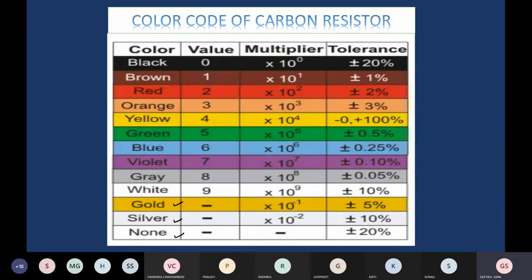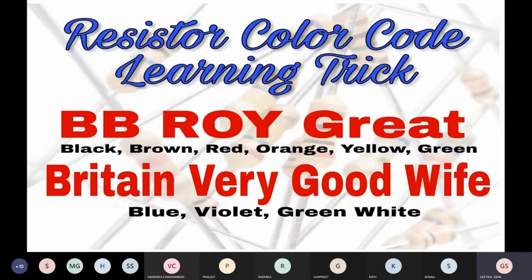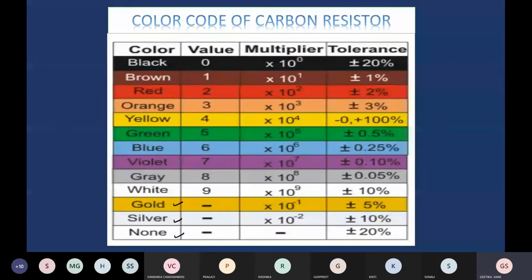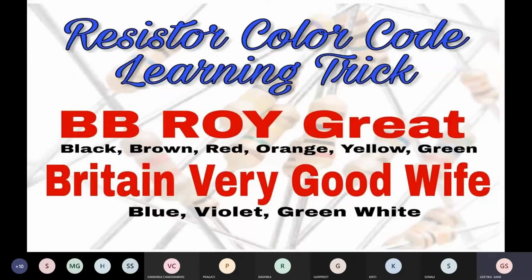So how will this table work? Firstly, let me tell you a trick to remember this table by a single sentence, that is B.B. Roy, Great Britain, very good wife. B for black, brown, red, orange, yellow. G for great, green, blue, violet. G for gray, and W for white.